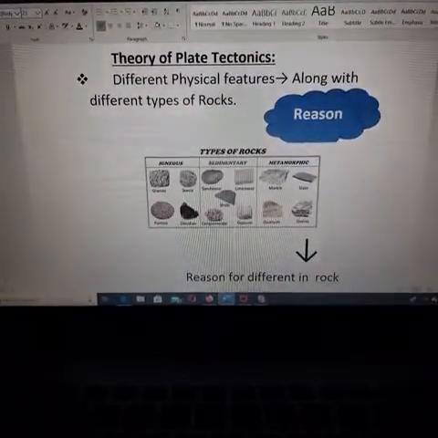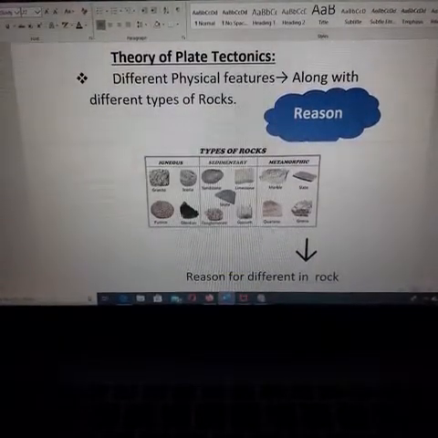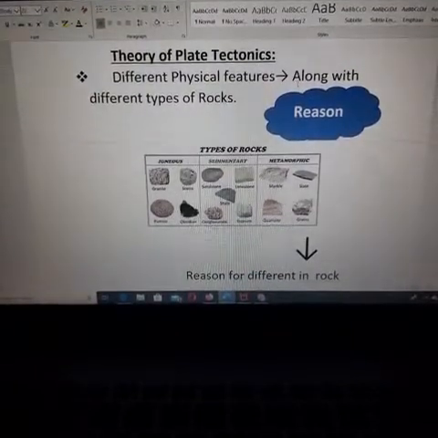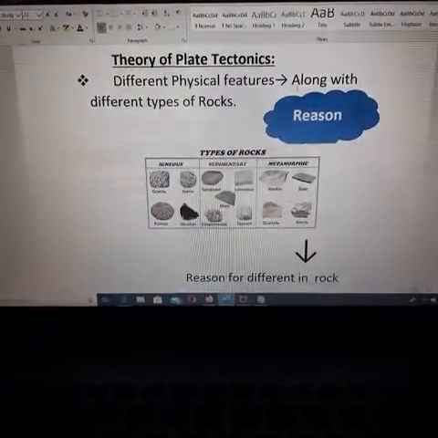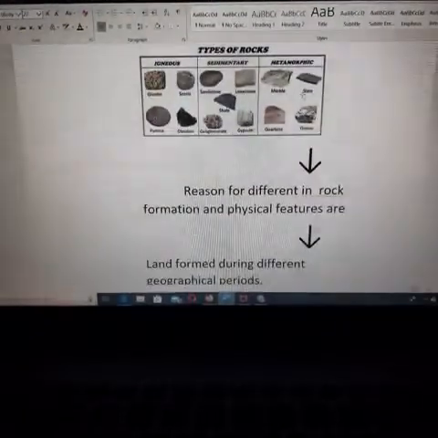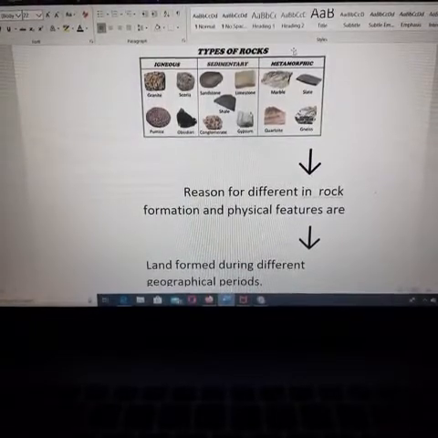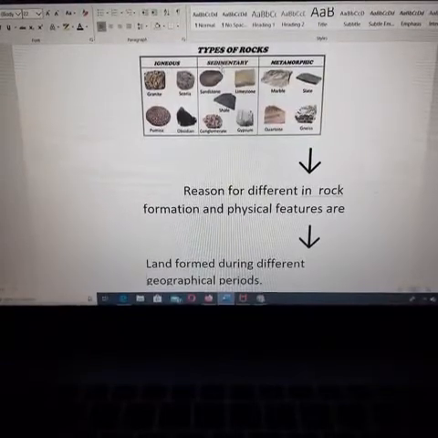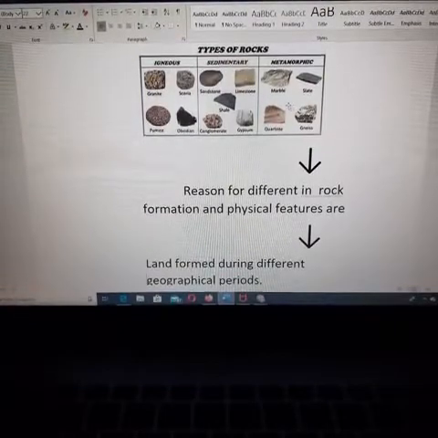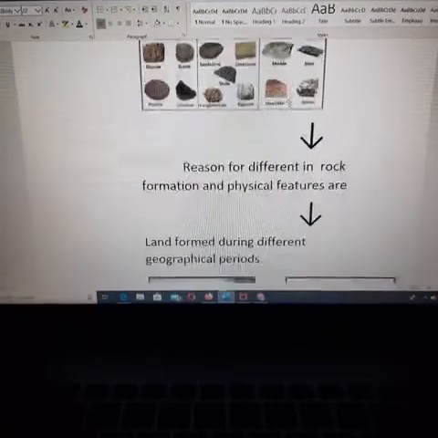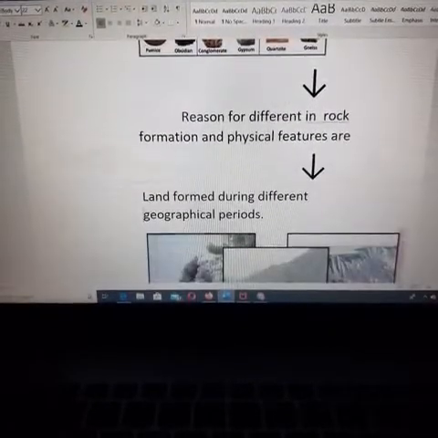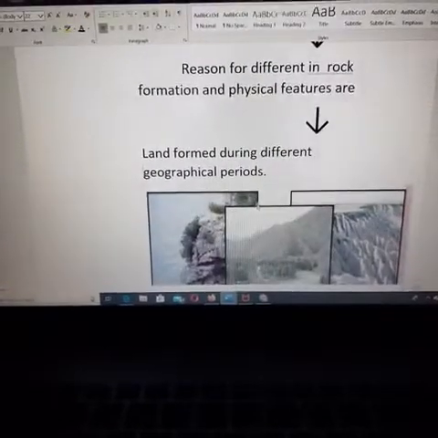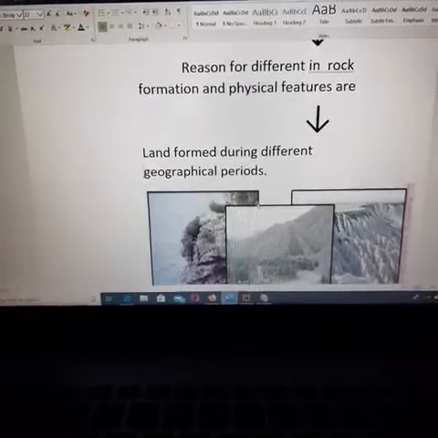If you come to the different physical features along with the different rocks, have you seen that on the land, most of the plates are filled with rocks, even in the water also? Some rocks are very hard and some rocks are very soft. You have learnt about the rocks also, the igneous rocks, sedimentary rocks and metamorphic rocks, and how they are formed you learnt in the last class. So now we will learn the reasons for differences in rock formation and physical features, why these rocks are different in different places.